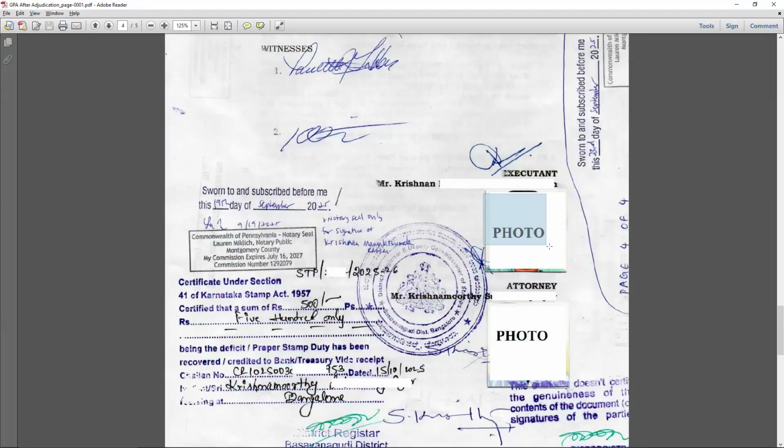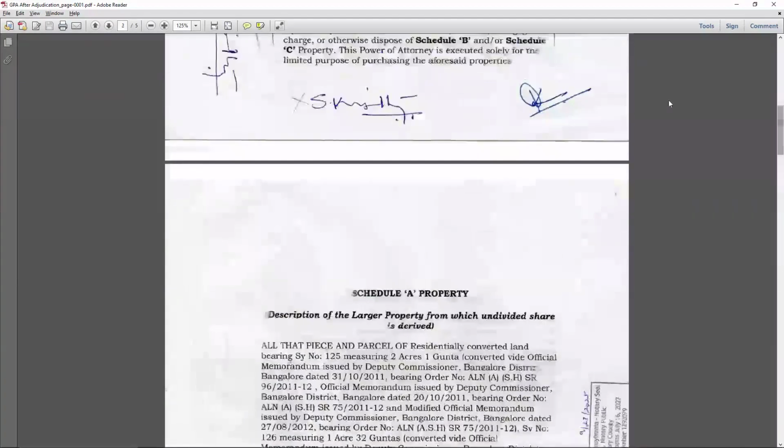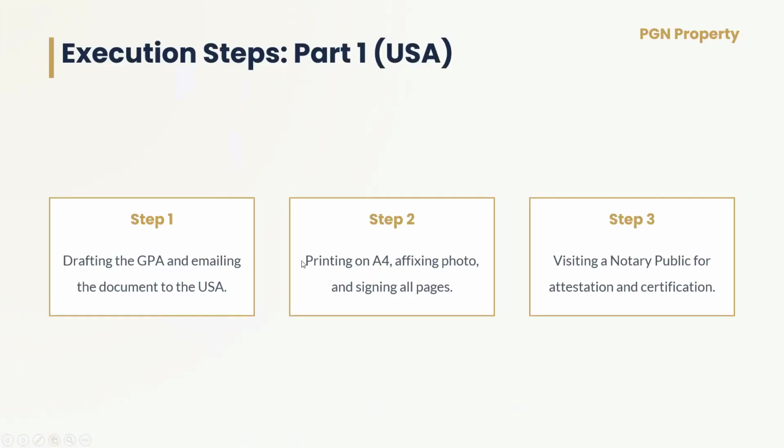This is the photo Mr. Krishnan affixed in the power of attorney, and he has signed all the pages in the power of attorney. You can see in all the pages. Once he signed all the pages, he met the notary in his place in America, and the notary attested the power of attorney in all the pages.